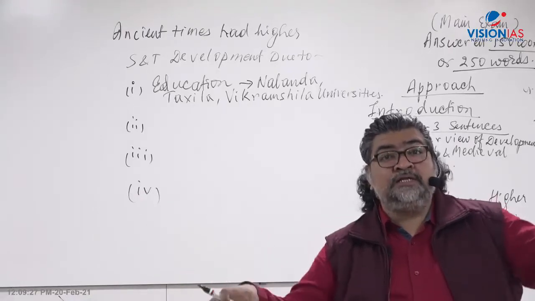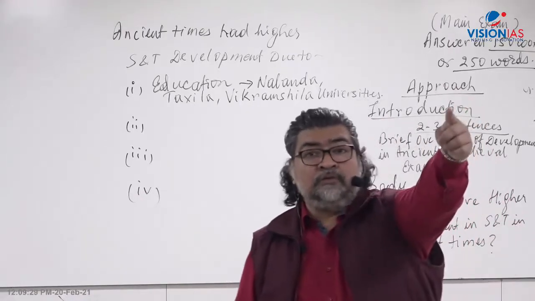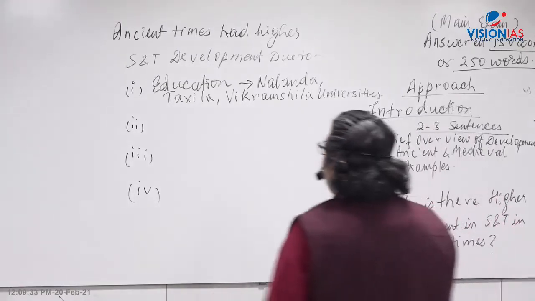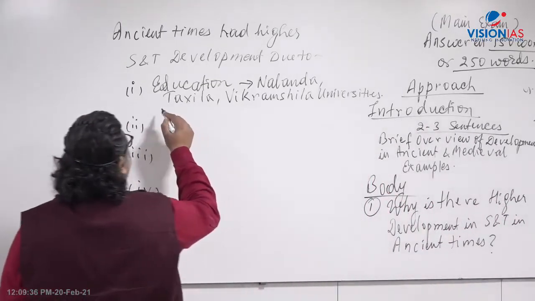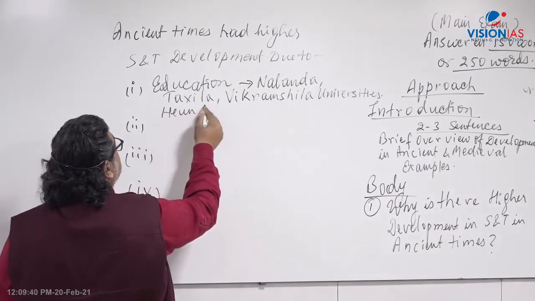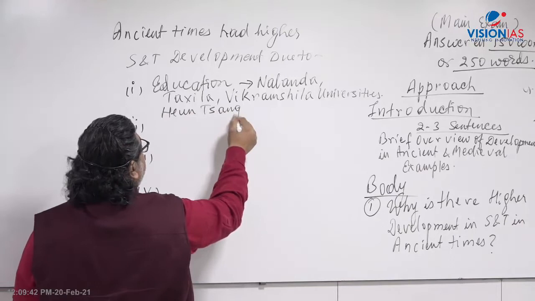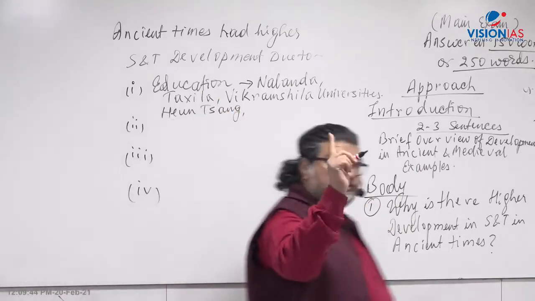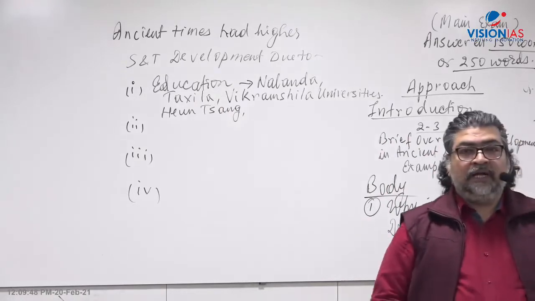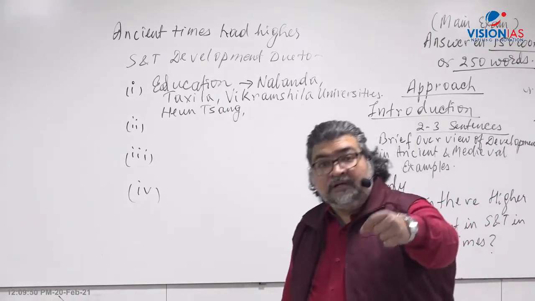And not only Indian students, but also foreigners used to come. In history books, you will find there's Indian and outsider. For example here, you will find the name of Huan Sang, a Chinese traveler who came to India and went to Nalanda University. And he has written an account of Nalanda University.